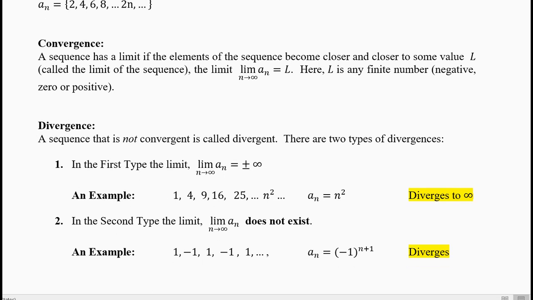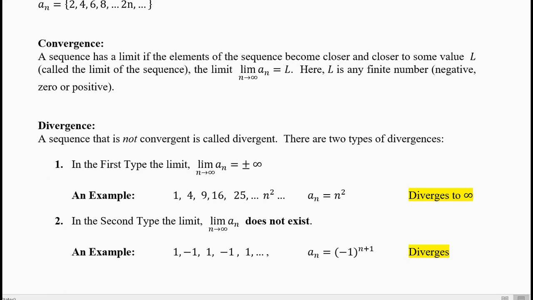Now for divergence, there is no direct definition. The definition is: a sequence which is not convergent is called divergent. Under what situation can it be divergent? You take the limit, and instead of a finite number, you get either plus infinity or minus infinity. Here the finite number can be big. It can be 1 million, 1 billion, 200 billion, something like that. But it cannot be infinite.